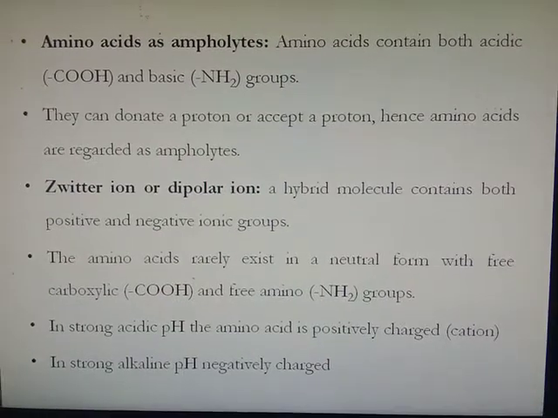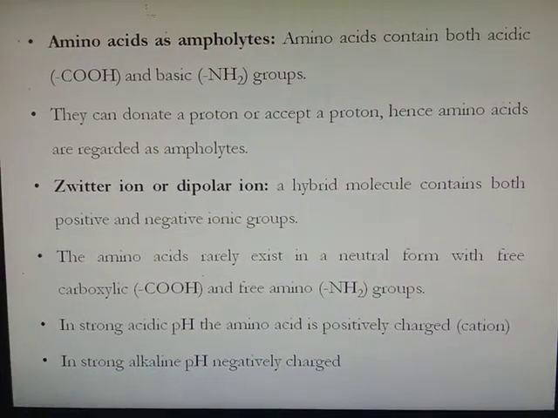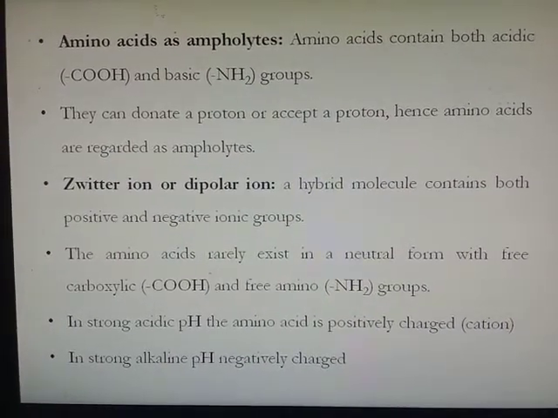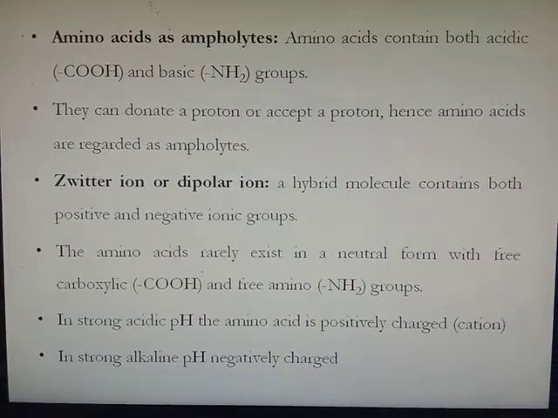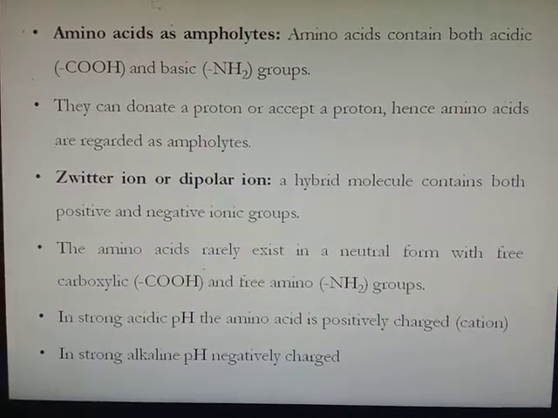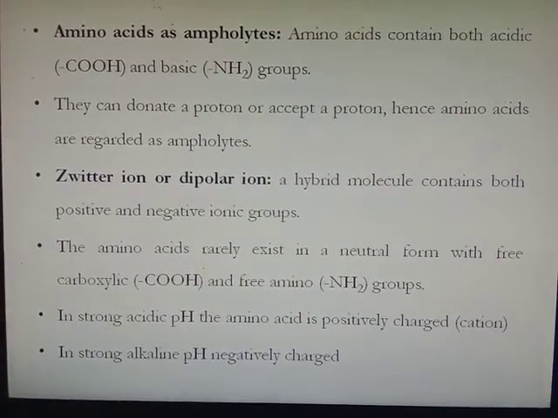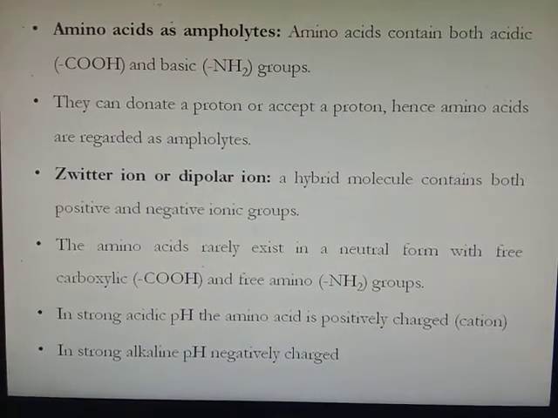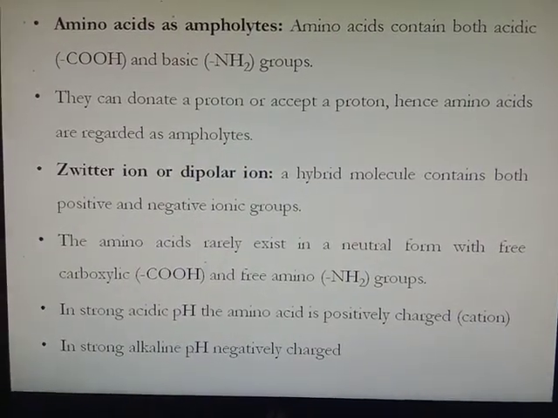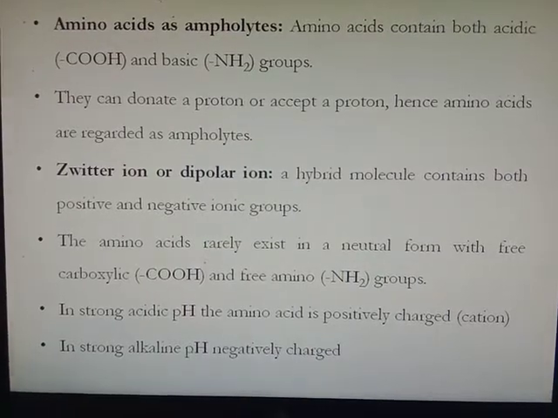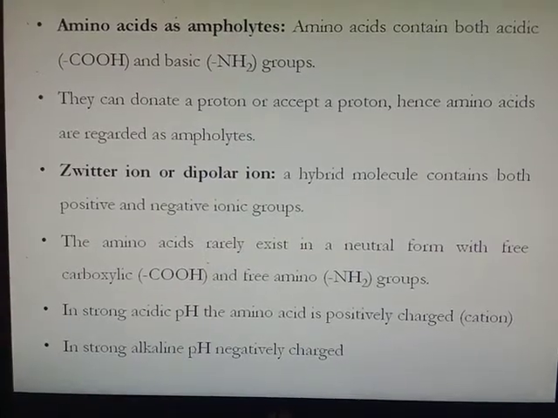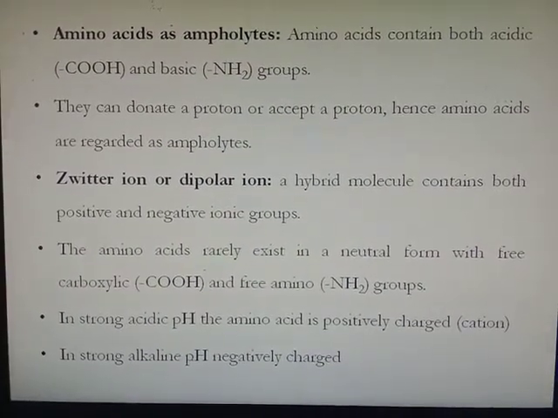Then Zwitter ion or dipolar ion. The Zwitter ion is a hybrid molecule containing both positive charge and negative charge on that amino acid. The amino acid rarely exists in the neutral form with a free carboxyl group or free amino group. So either it will accept the proton or it will donate the proton. For example, in strong acidic pH, the amino acid is positively charged because it accepts the proton, whereas in strong alkaline pH, it is negatively charged because it donates the proton.